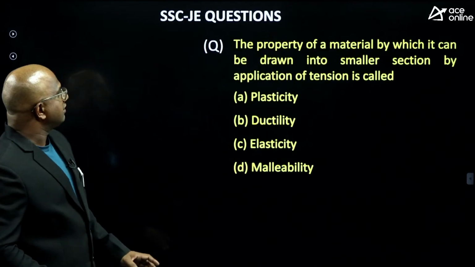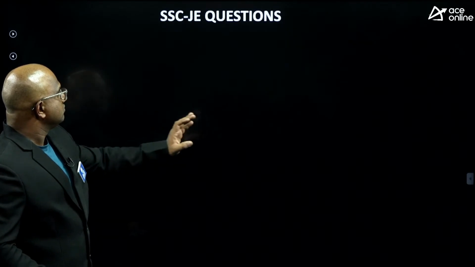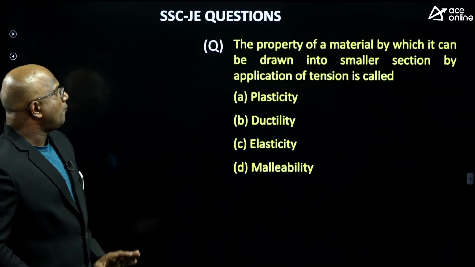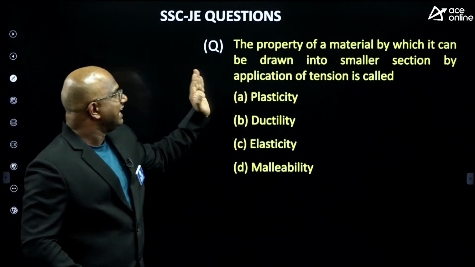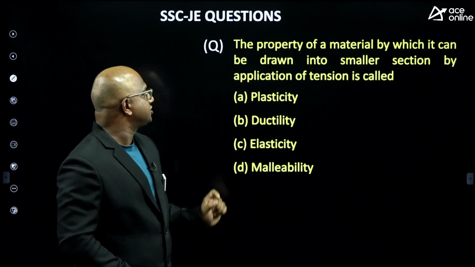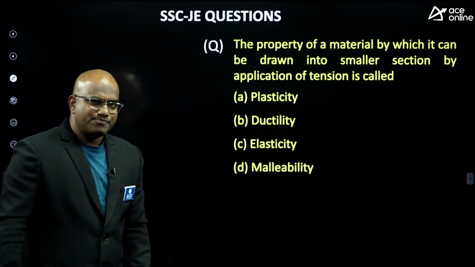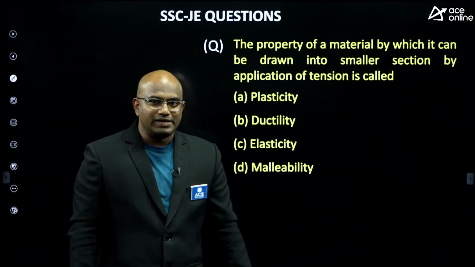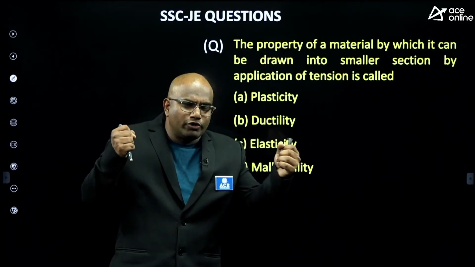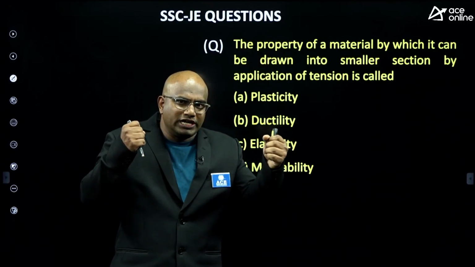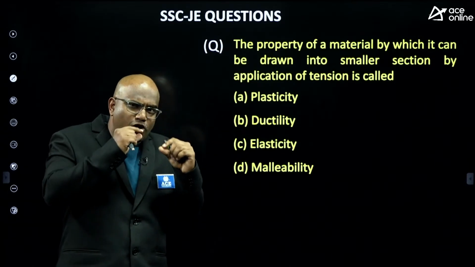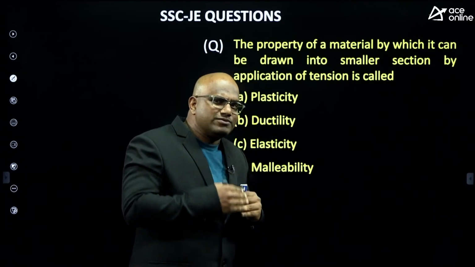Now observe carefully. The property of a material by which it can be drawn into a smaller section by application of a tension is called, tell me. Please try this question. Because you are applying a tension load, the moment you apply a tension load, it becomes smaller.